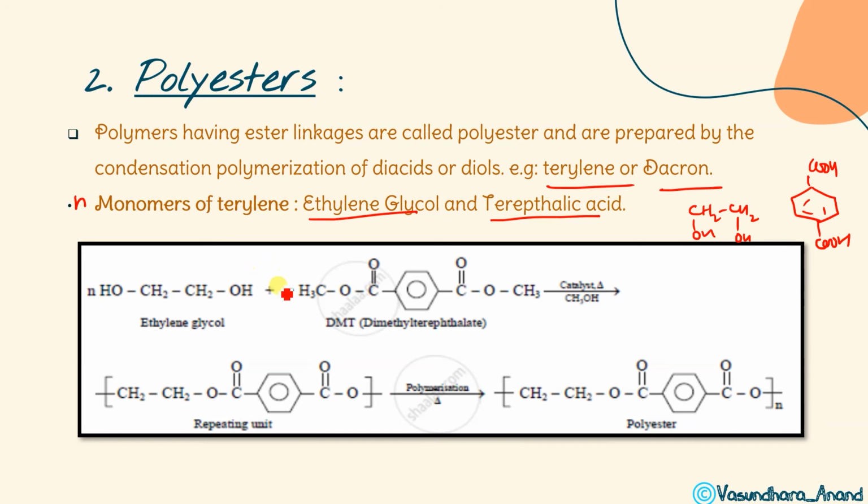First, if we look at the basic structure, H and OH will come out and this will form dimethyl terephthalate, and then this dimethyl terephthalate will further react with ethylene glycol and give you the repeating unit, which is called polyester. I hope it is clear. Any doubt in this? Yes? Clear? Okay, now let's see, you can write it that way also.